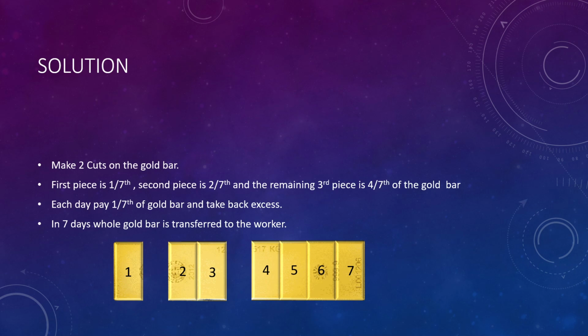Let's look here. So we have to make two cuts on the gold bar. The first piece is 1/7 of the gold bar, the second piece is 2/7 of the gold bar, and the third piece is 4/7 of the gold bar. Each day we pay 1/7 of the gold bar and we take back the excess. And in 7 days, the worker gets the whole bar.